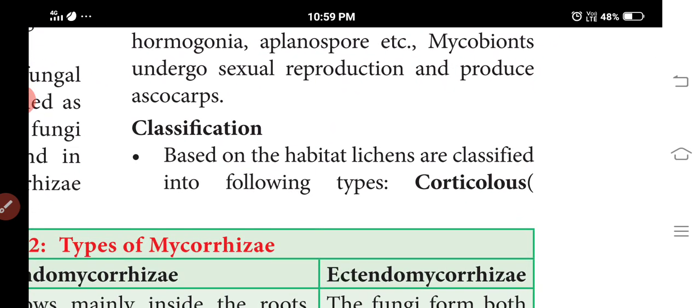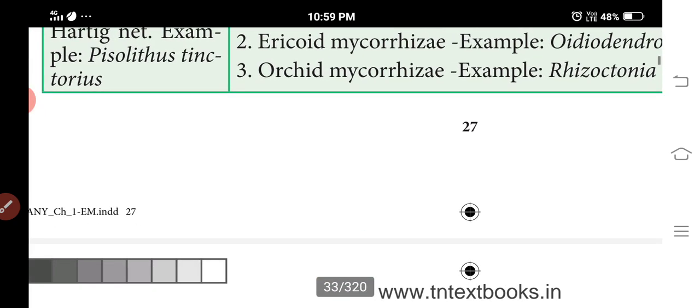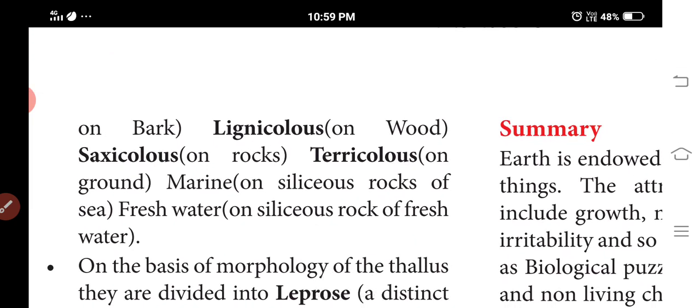Classification of the habitat of lichens into the following types. Corticolous, it grows on the bark. Lignicolous, it grows on the wood. Saxicolous, it grows on the rocks. Terricolous, it grows on the ground. Marine, on siliceous rocks of the sea. Freshwater, on siliceous rocks of freshwater.